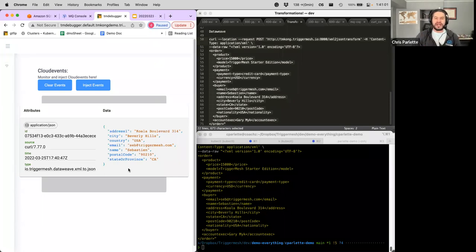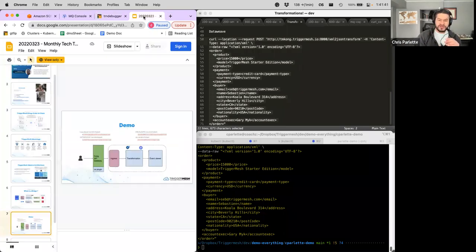I don't think anyone's going to sit down and write DataWeave if they are not already familiar with MuleSoft. But if you have some MuleSoft scripts written and you need to run them somewhere that's not MuleSoft, you can take those scripts, drop them into place here, and TriggerMesh can run those scripts so you don't have to rewrite them. Now you can rewrite them, and we can work with you to run any other code you want. It could be a Spring Boot application, a Python script, or anything else. But these DataWeave spells are cool if you already have DataWeave; we can run those as a transformation. So that's what we were focusing on today, the transformation piece.